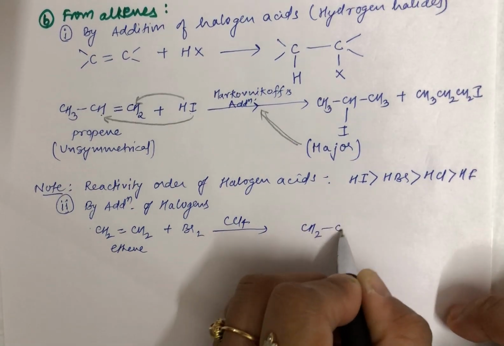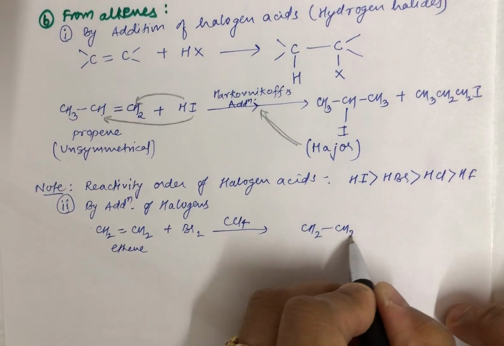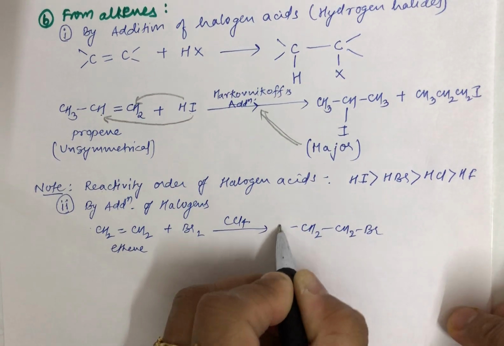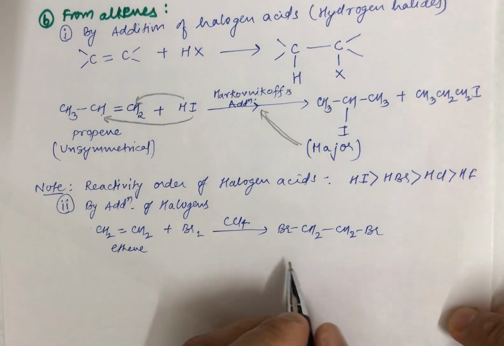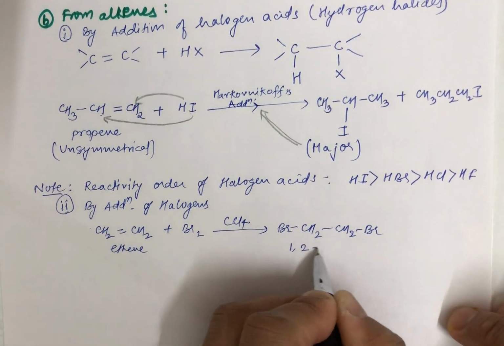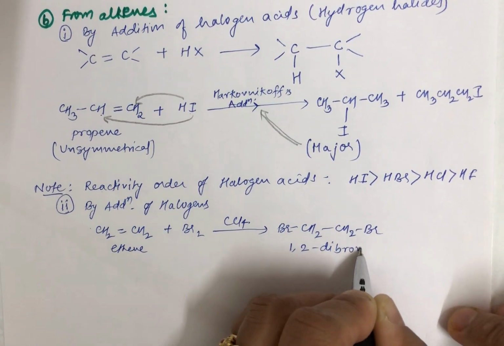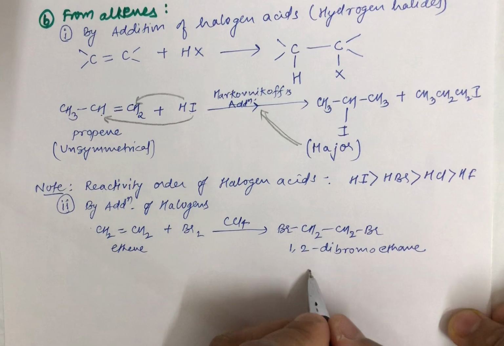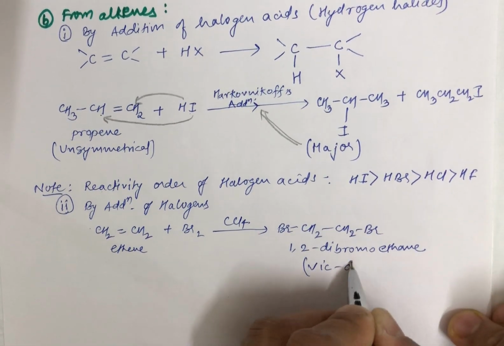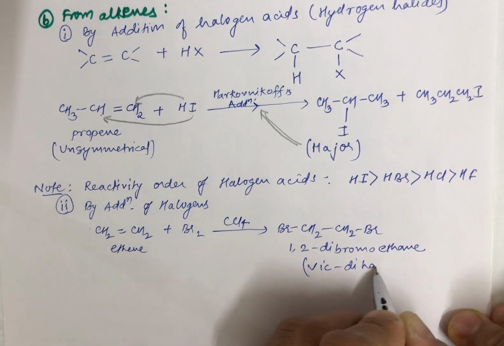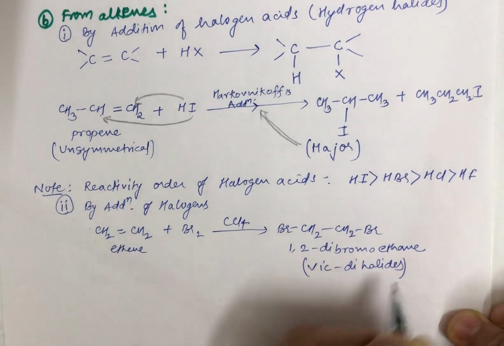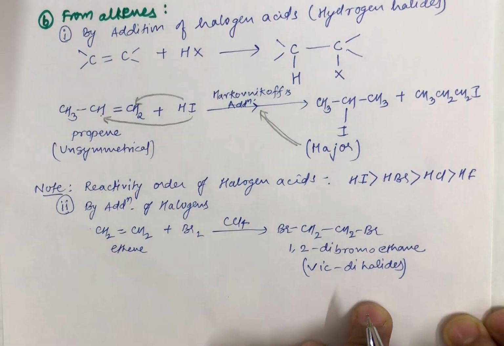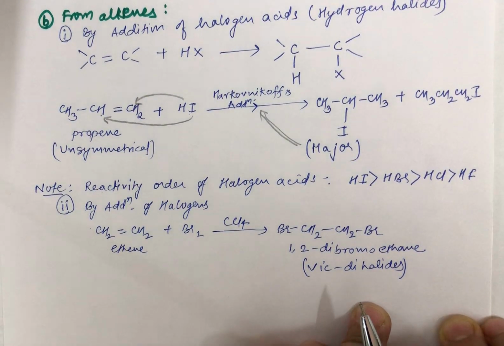Yes, of course the double bond, because it is addition, the double bond will break and Br will be added to both the adjacent carbons. So this is 1,2-dibromoethane formed. Now you can remember that these are referred to as vicinal dihalides. If I can recall, I have brought this to your notice in one of my videos.